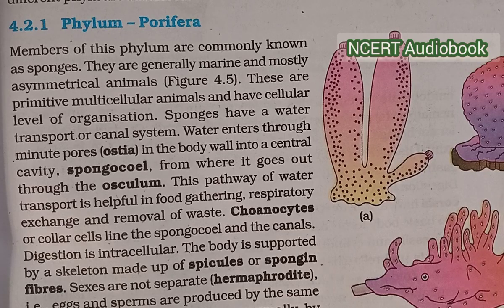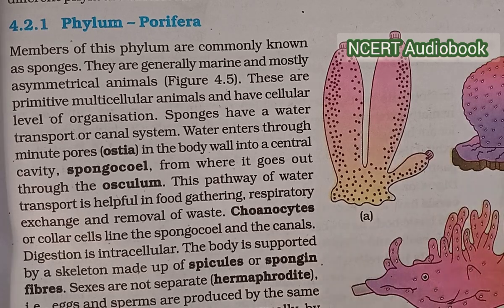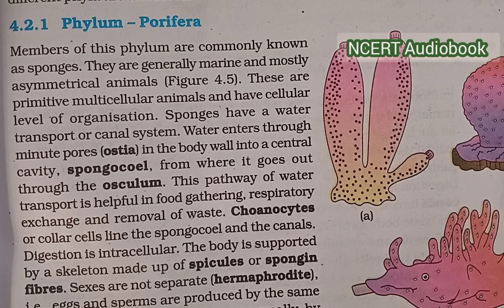Water enters through the minute pores, ostia, in the body wall into a central cavity, spongocoel, from where it goes out through the osculum. This pathway of water transport is helpful in food gathering, respiratory exchange, and removal of waste. Choanocytes or collar cells line the spongocoel and the canals. Digestion is intracellular. The body is supported by a skeleton made up of spicules or spongin fibers.